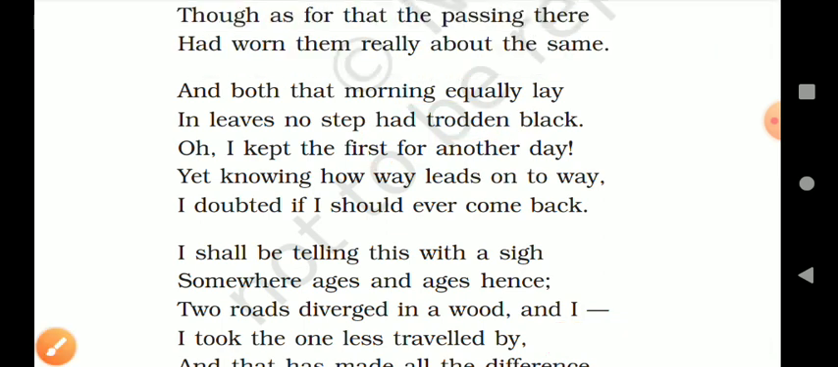Now, the poet says that both the paths were similar that morning. Both had leaves on them, and no one had stepped on them as they were still green in color. He decided that day he would take one path and keep the other path for another day, although he knew that one way leads on to another way. He knew that he could not go back on the choice that he had made.